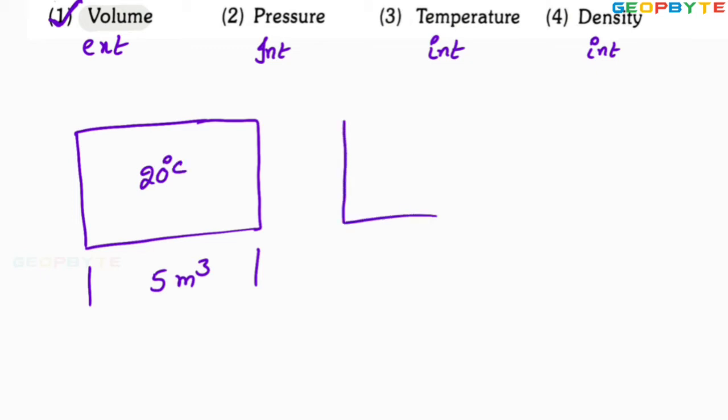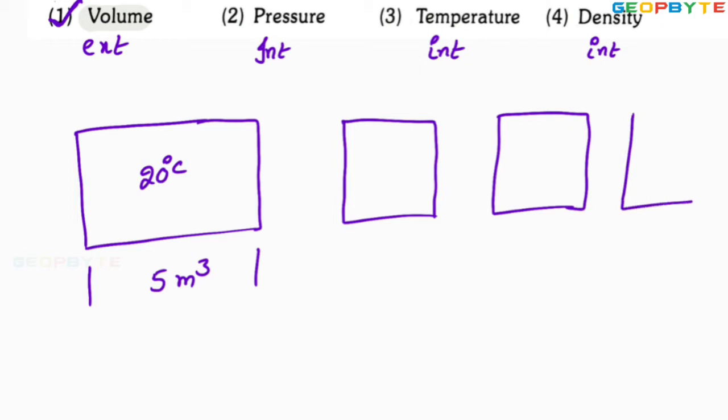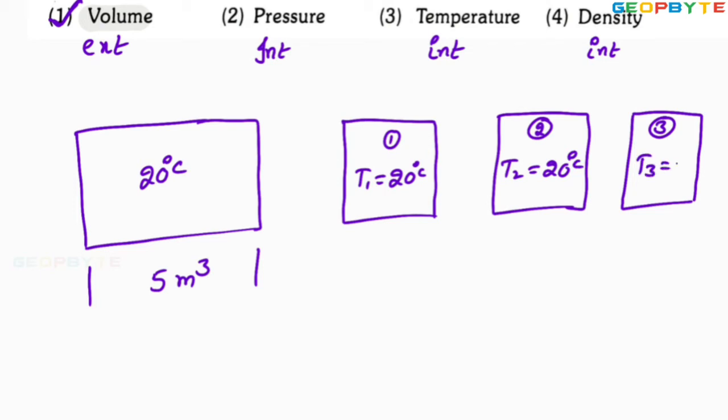Now if I cut the system into 3 blocks, even if I cut the system into 3 blocks like 1, 2 and 3, the temperature on each surface, T1 equal to 20 degrees centigrade, T2 equal to 20 degrees centigrade, T3 equal to 20 degrees centigrade. That means even if the size of the system changing or mass of the system changing, temperature remains constant. That means temperature is not depending on the size of the system.